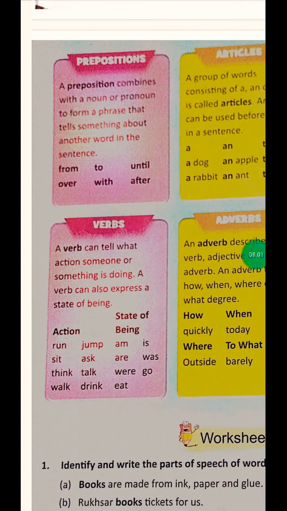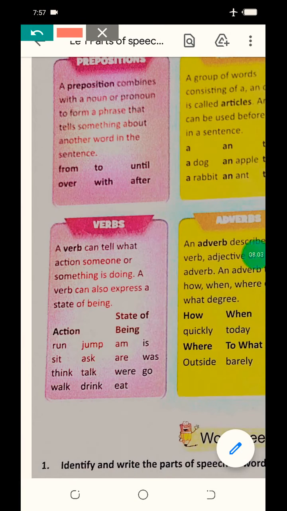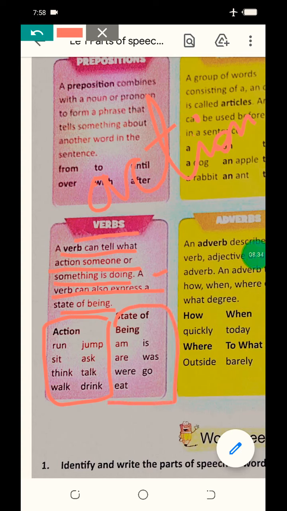Next is verbs. What are verbs, beta? Verbs are action words. Okay. A verb can tell what action someone or something is doing. This will tell us about the actions. A verb can also express a state of being. It will tell us whether the situation or condition is in present, past or future. So we will see the examples. Here we have the example of action, and here we are having the state of being.